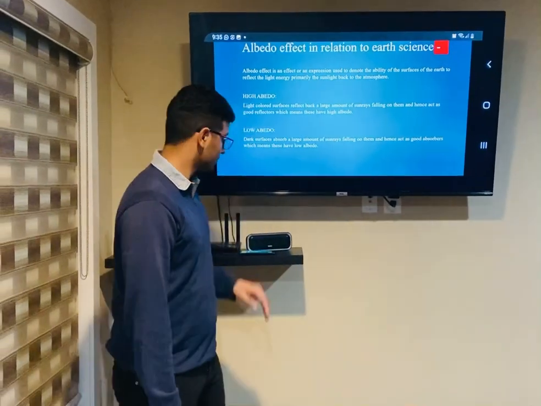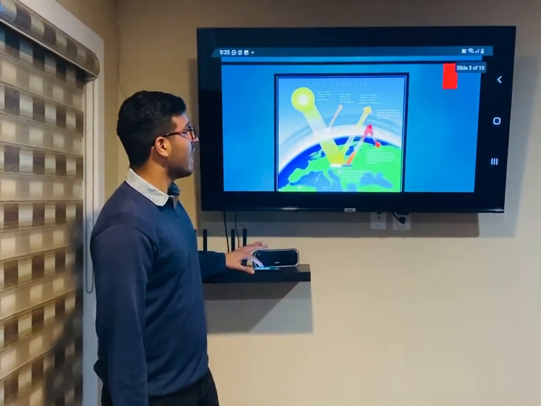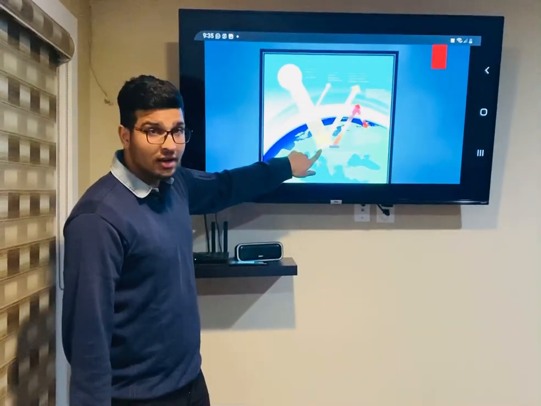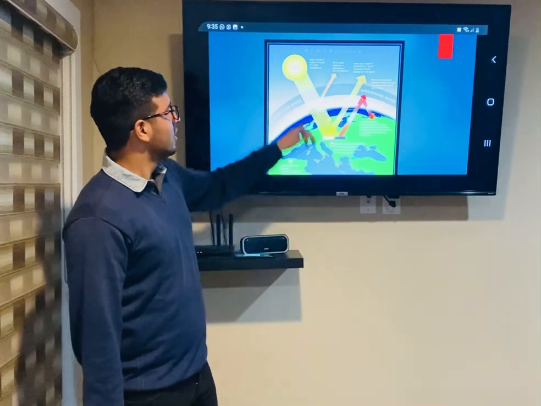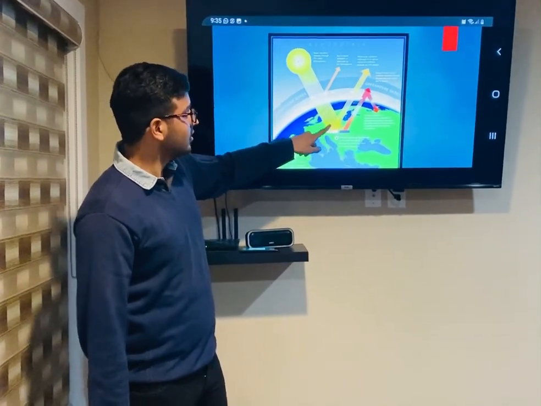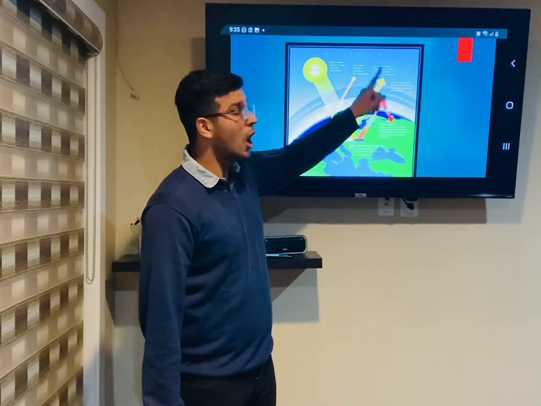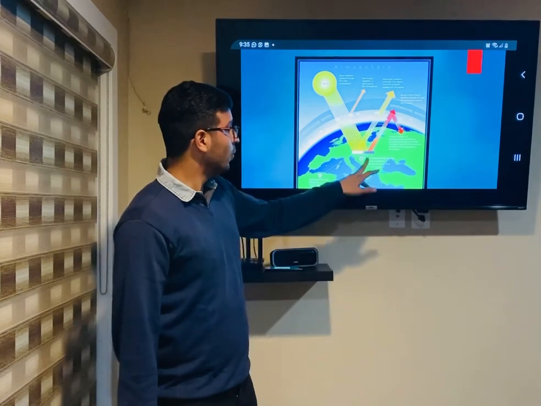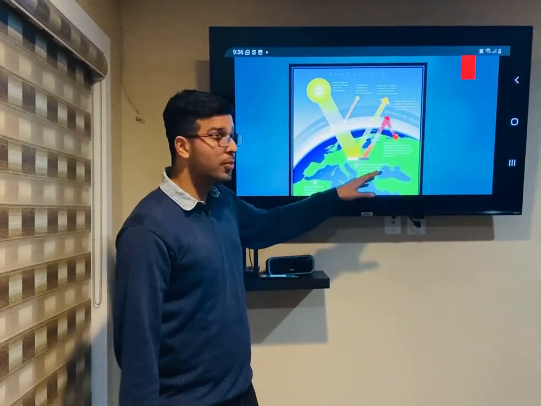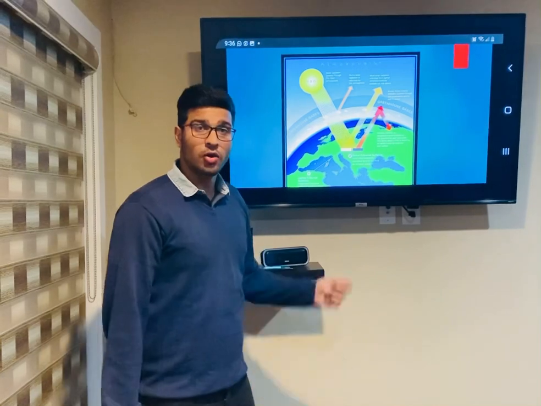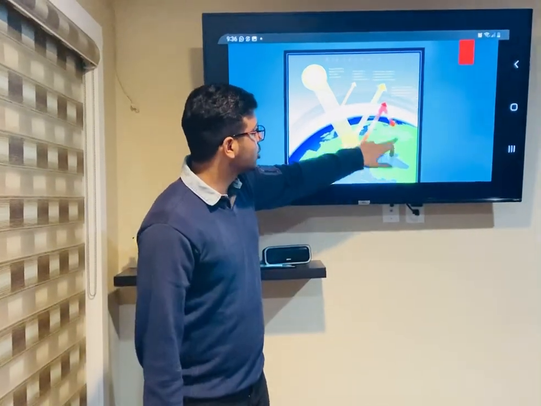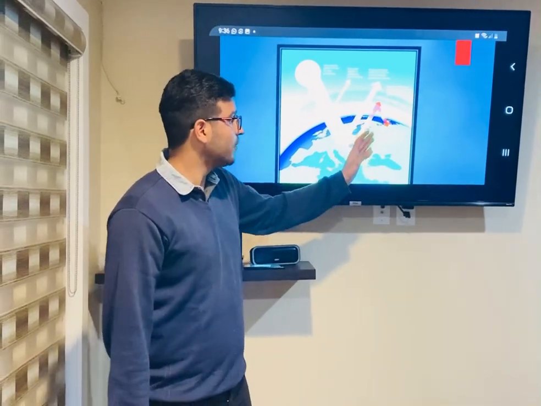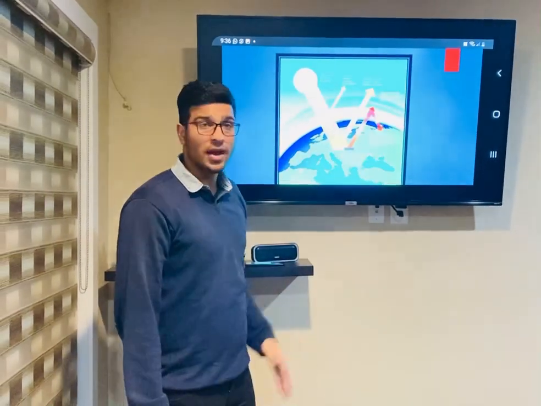Now here's a diagram explaining how the albedo effect works. As you can see, this is a light colored surface, and this is a dark colored surface. When sun rays fall on the light colored surface, it reflects most of the solar radiation out into space, whereas when sunlight falls on the dark colored surface, most of the solar radiation is absorbed and re-emitted in the form of infrared radiation. Now here's the catch. The infrared radiation is absorbed and re-emitted by the greenhouse gases. The direct effect of this is warming of the Earth's lower atmosphere and the surface.